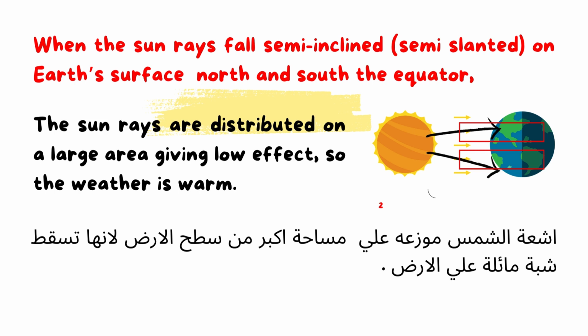So it is distributed on a large area, and this causes what? Giving low effect. So the weather is warm, not hot as at the equator, because the sun rays are distributed on a large area, giving low effect.